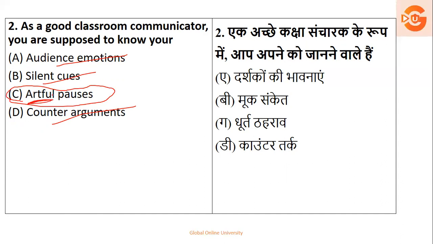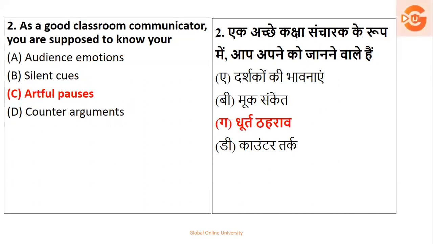So these things are very very important when you communicate in the class. You can't be like a bullet train. You can't be in a very slow motion. You have to understand the strength of the class, the capacity of the class, the students whom you are teaching, and accordingly you have to take care of your communication. So that is nothing but it is called as artful pauses. Okay, so the option is C.